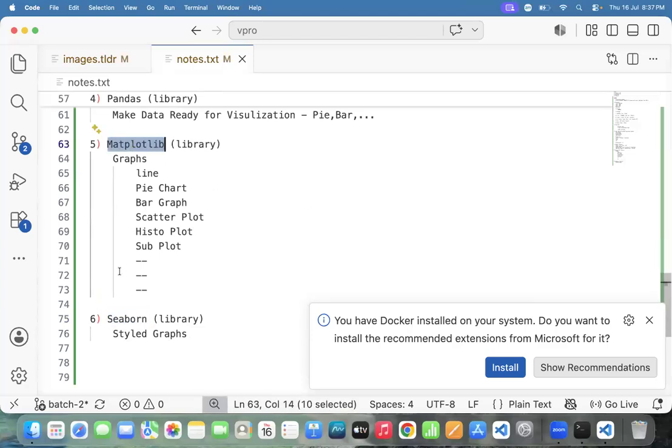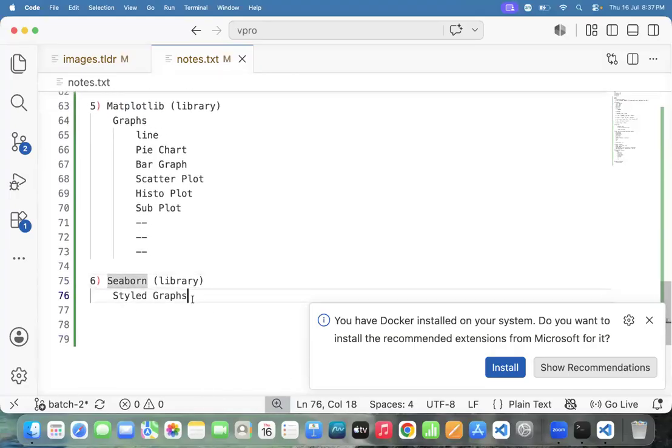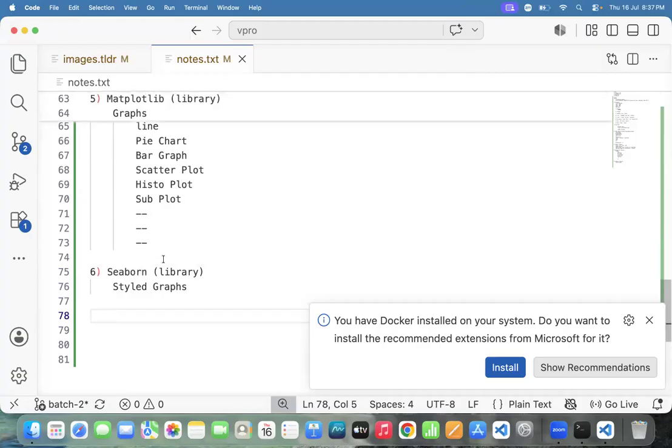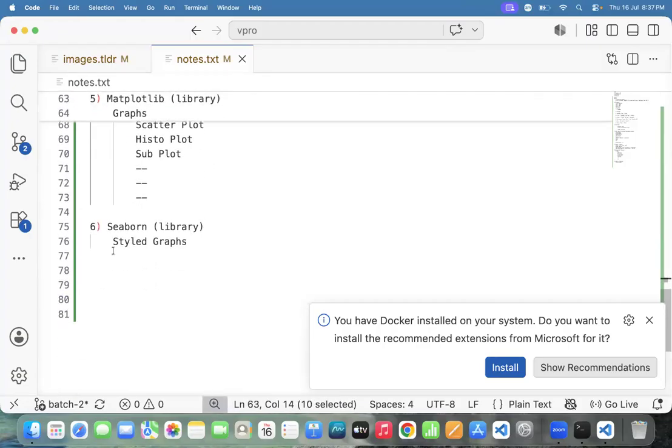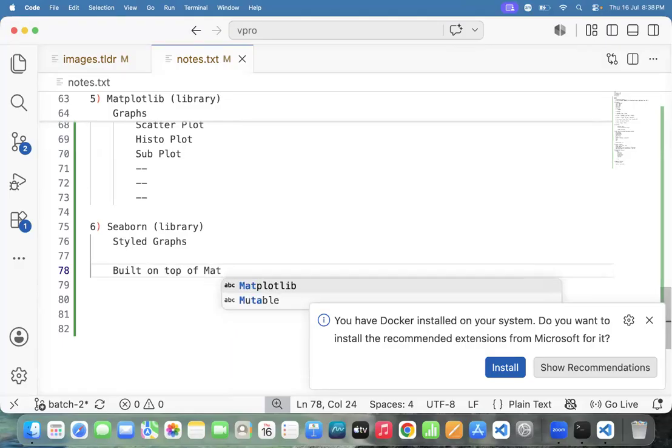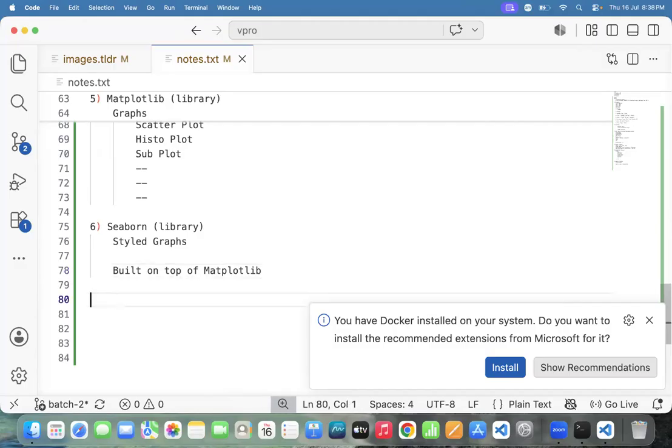Yes or not? Seaborn library is not a new thing. Seaborn library is built on top of matplotlib. Who is the parent of the Seaborn library? Matplotlib, or not? Matplotlib only. The Seaborn library is built or developed on top of matplotlib. Yes or not? Then this one we can call the Seaborn library.